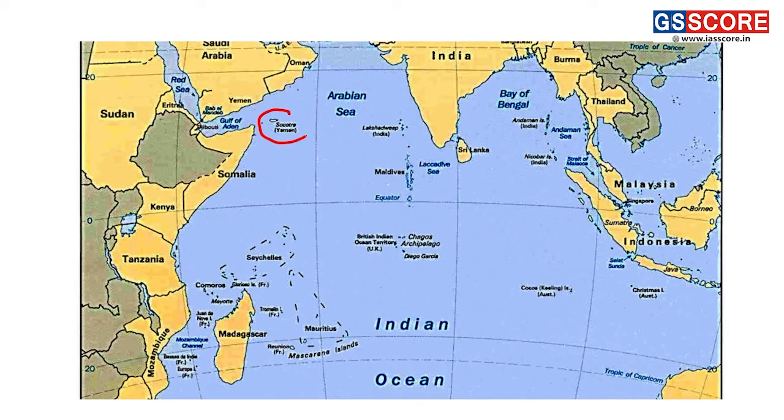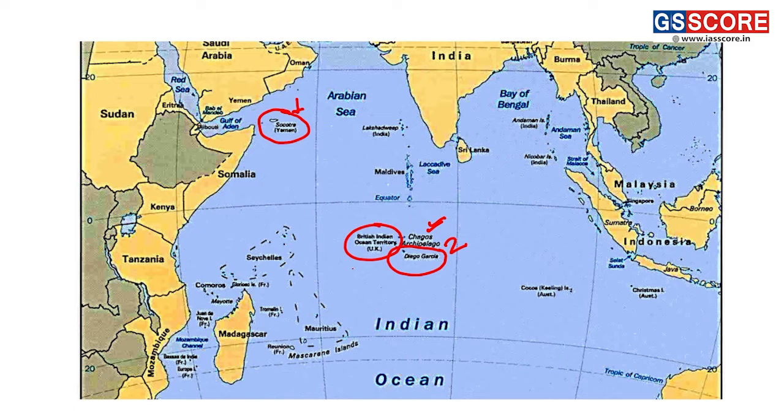We can see Socotra Island is present in the northernmost part of the Indian Ocean region, so putting it at number 1. The next island is Diego Garcia. Basically it is part of the British Indian Ocean Territory in the Indian Ocean region. Near it there is also the Chagos Archipelago.